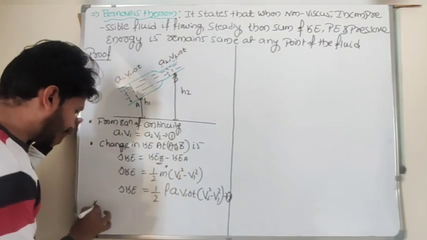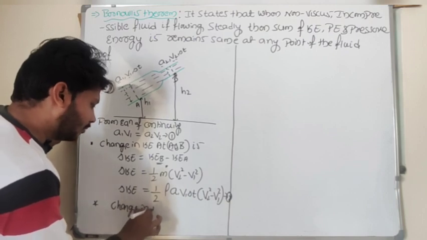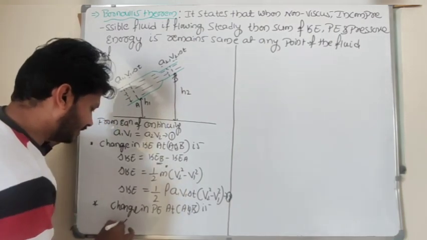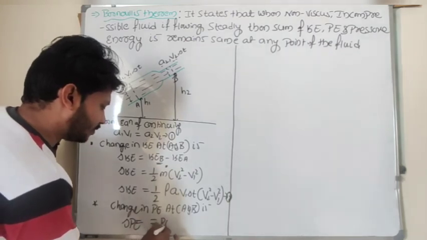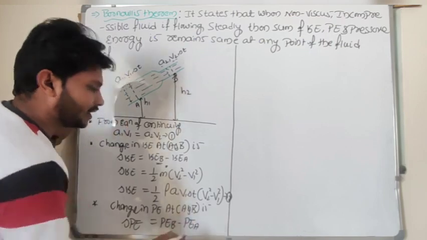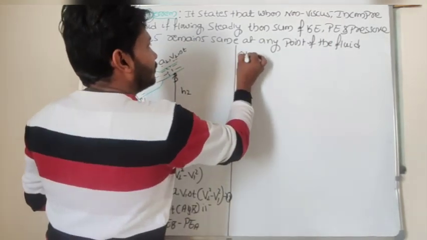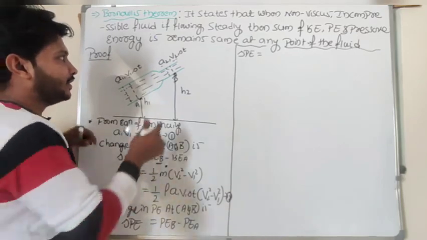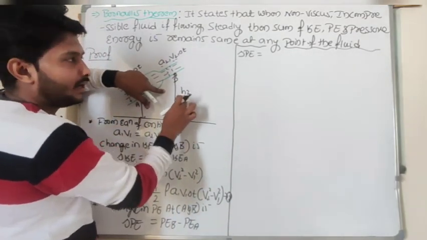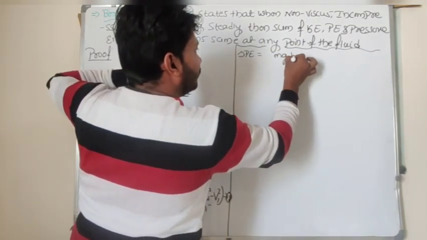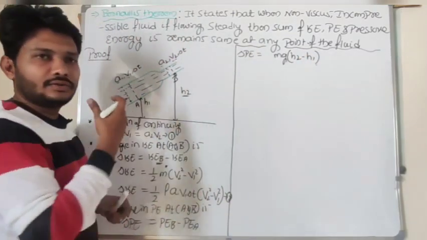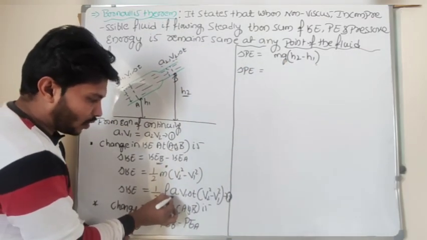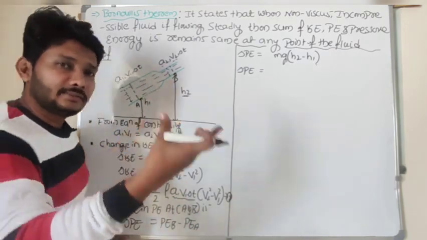Similarly, I can find the change in potential energy between A and B, which is the potential energy at point B minus the potential energy at point A. The generalized formula for potential energy is mgh. So it is m g h2 minus m g h1, taking m g common. Again, instead of mass I consider density into volume, volume means area into length, and length means velocity into time.